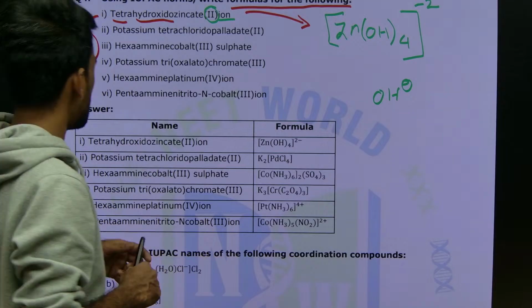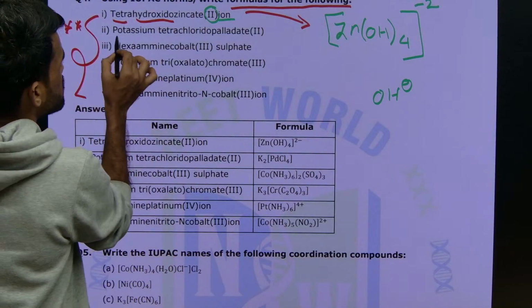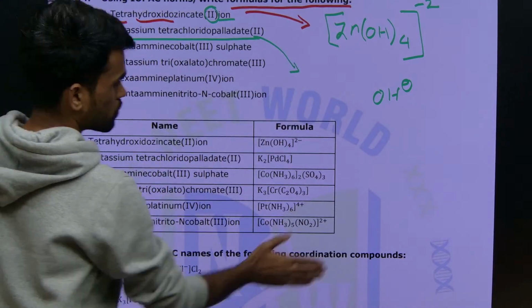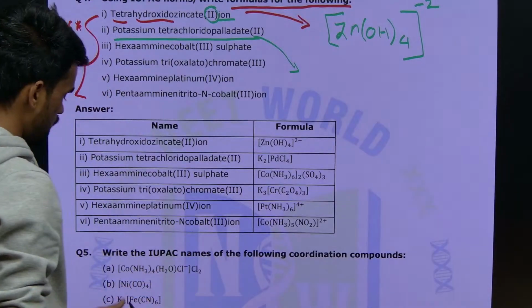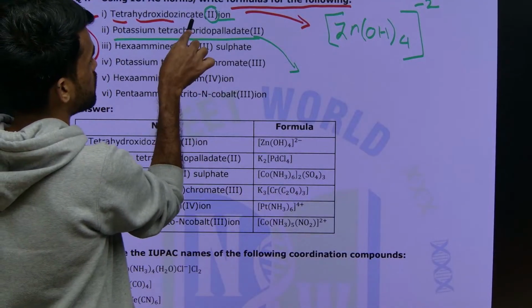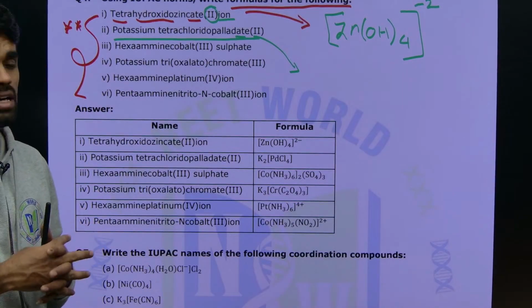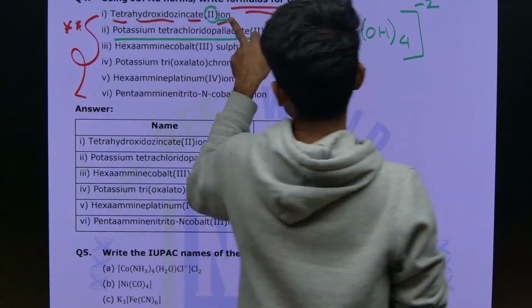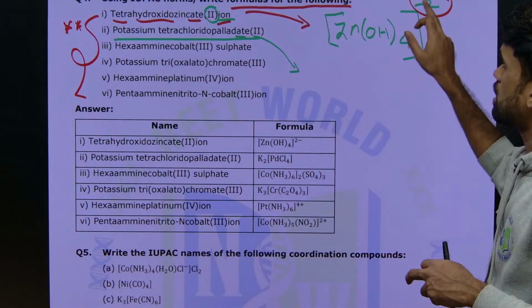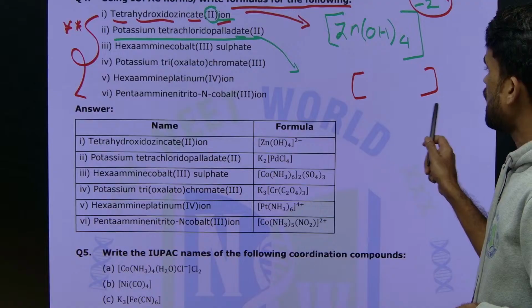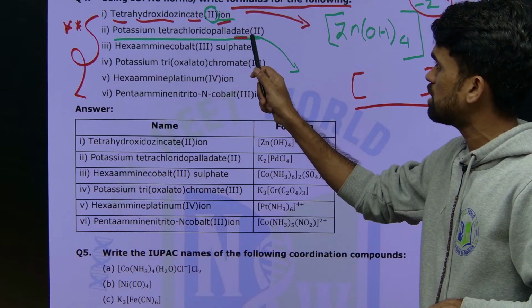Now look at this second question here. What they are saying: potassium tetrachloridopalladate. Palladate means that whenever the name ends with "ate" like this, it will be negatively charged. If they mention it as an ion, there should be a negatively charged ion. Otherwise, our coordination sphere should be in the anionic position when they mention the name with "ate" at the end